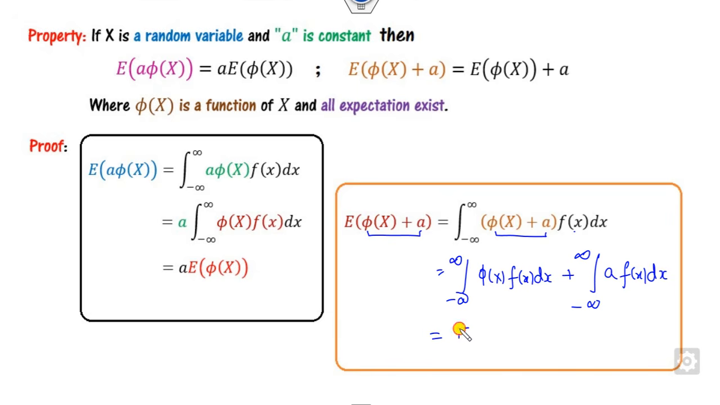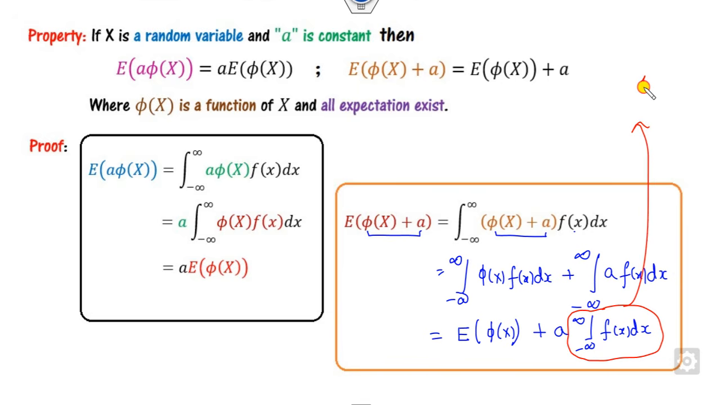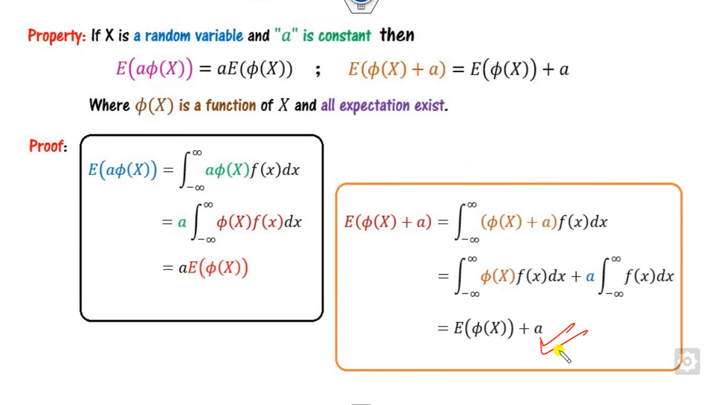So what is that? This is nothing but the expected value of phi(x). Here a is outside, so what is the integral from minus infinity to plus infinity of f(x) dx? Since this value is 1. Why? Because f(x) is my PDF, and since it is a PDF, the total area is 1. So you will get the required answer and this required proof.